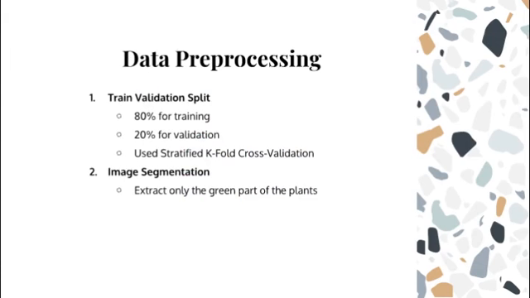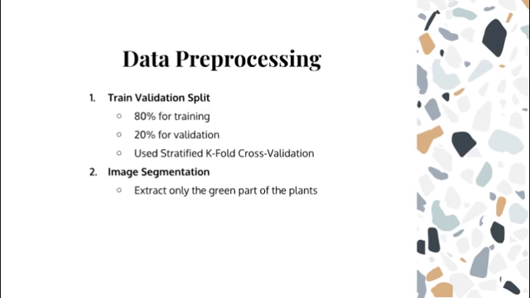To maintain the same distribution, we will be using stratified k-fold cross-validation as a resampling procedure to split the data sample into groups. In our stratified k-fold, we will evenly divide the training dataset into 5 folds. All images were also cropped to the same size, 256 × 256, and normalized to the range -1, 1. For image segmentation, we attempt to segment the plant seedlings from the background.